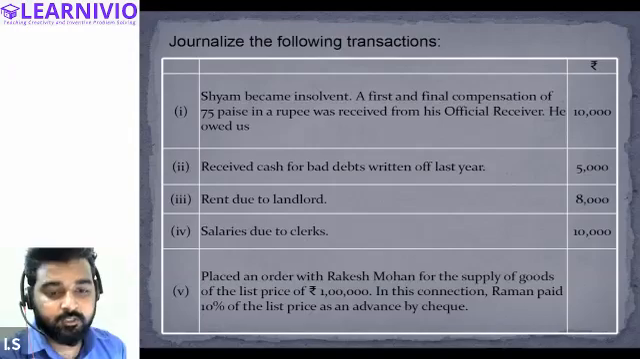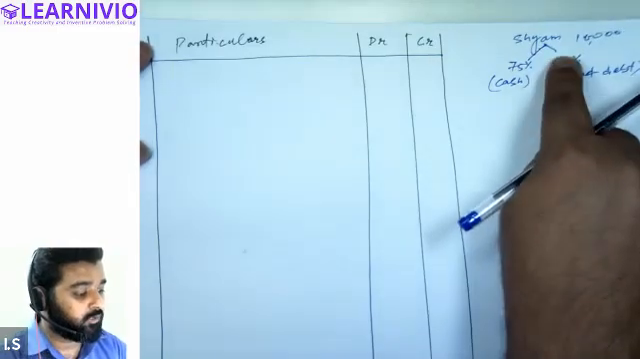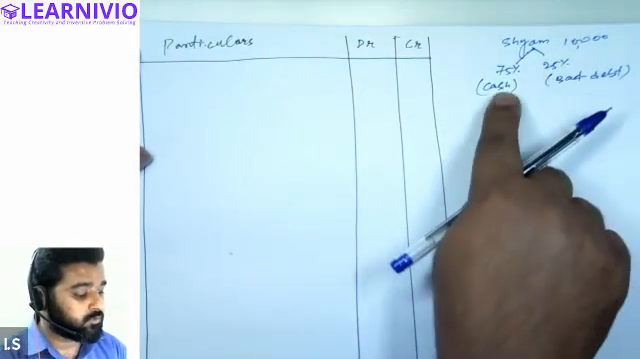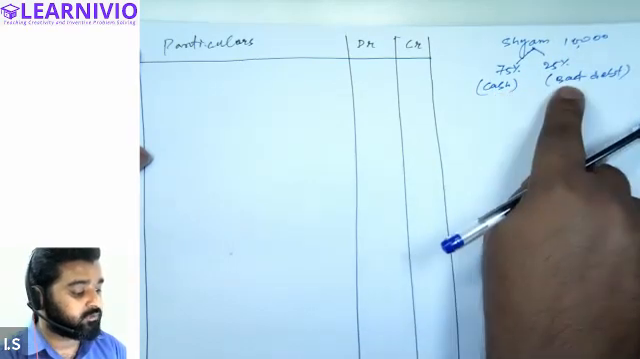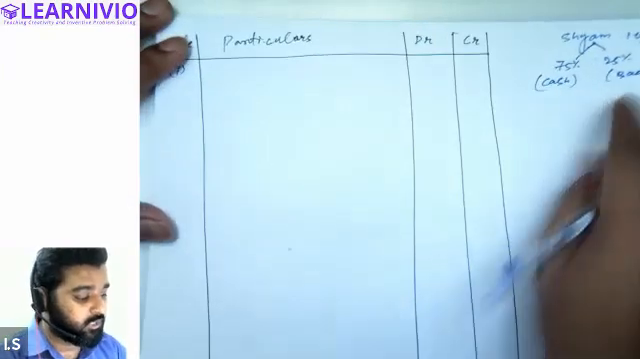See, the first transaction is easy. In the first transaction, what is happening? The total due from Shyam is 10,000. Out of this 10,000, Shyam is paying 75% cash and 25% is becoming bad debt. Right. So we will write the general entry for this.